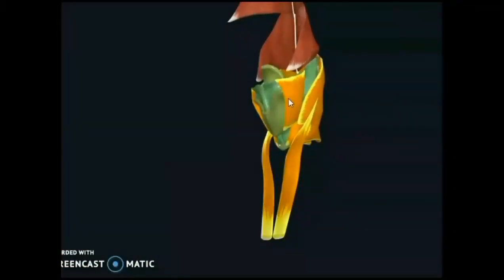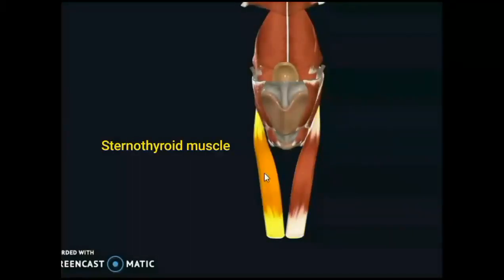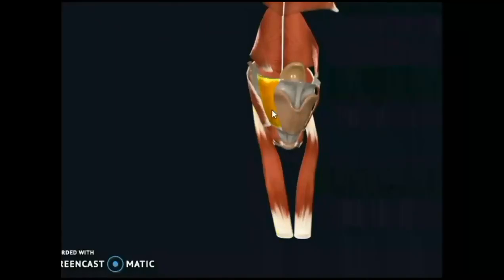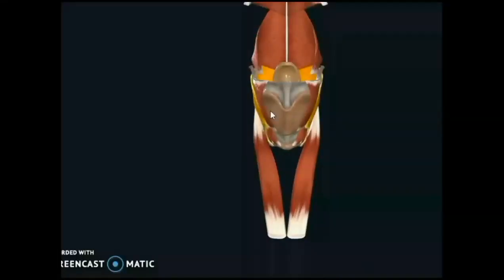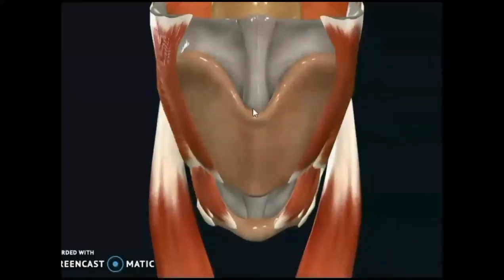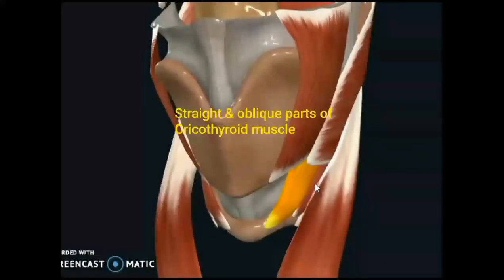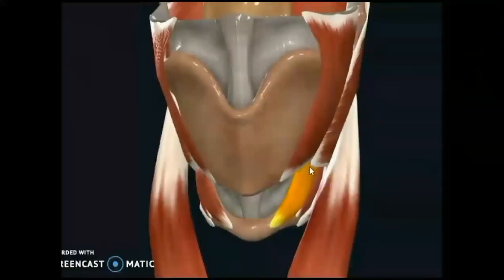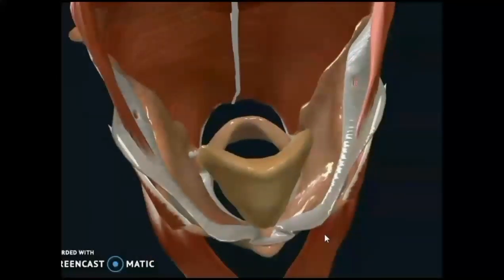Now coming to surfaces, the outer surface gives attachment to the following infrahyoid muscles and also constrictor muscles. The infrahyoid muscles are, one, sternothyroid muscle from the sternum to the oblique line, and from the oblique line to the hyoid is the thyrohyoid muscle. Just behind the oblique line, below and behind it, you will see the thyropharyngeal part of the inferior constrictor muscle. Inferior constrictor has two parts, thyropharyngeal and cricopharyngeal, and along the lower border you will see straight and oblique heads of the cricothyroid muscle coming from the outer surface of the cricoid to the lower border of the thyroid cartilage.